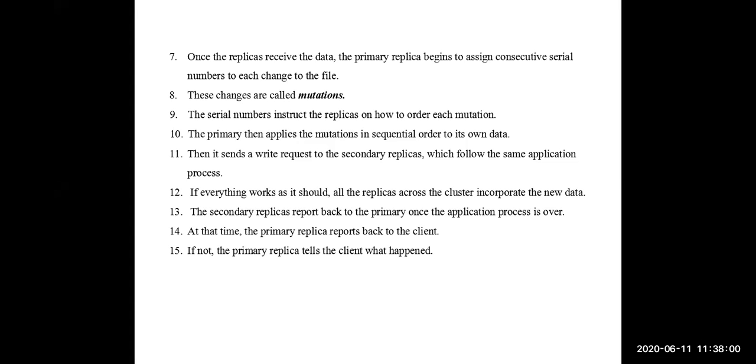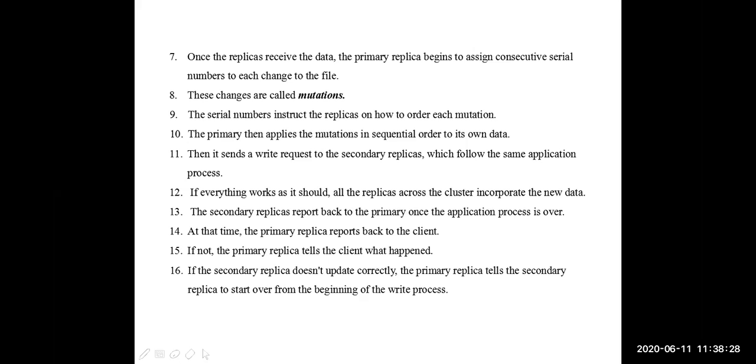Okay. If any secondary replica failed to successfully complete the changes as per the serial order, they will pass that information to the primary. The primary will tell the client what has happened: due to some reason, this secondary replica did not complete successfully. And what it will do is, again, the primary replica will request the failed secondary replica one more time to do the same process again.